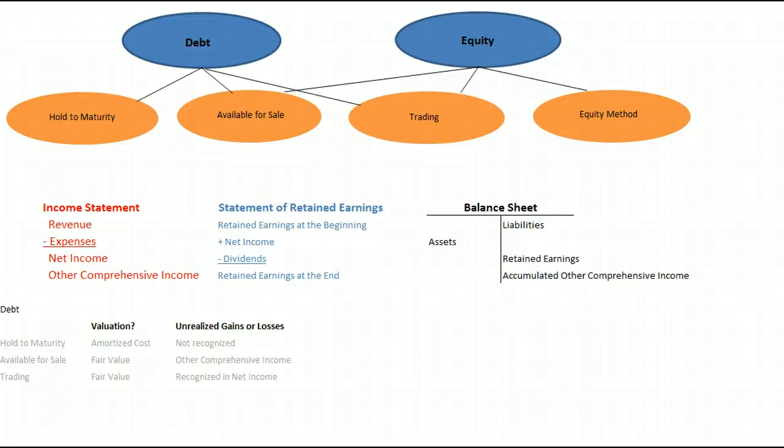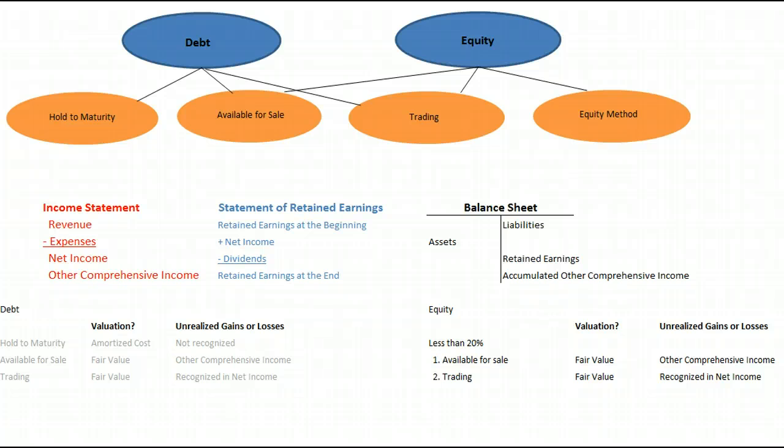When we're talking about equity, buying the stocks of other companies, it gets a little more complicated. How we account for unrealized gains or losses is going to depend on how much we own of that other company. If we own less than 20%, we're going to treat those equity securities just like we treated our debt securities.